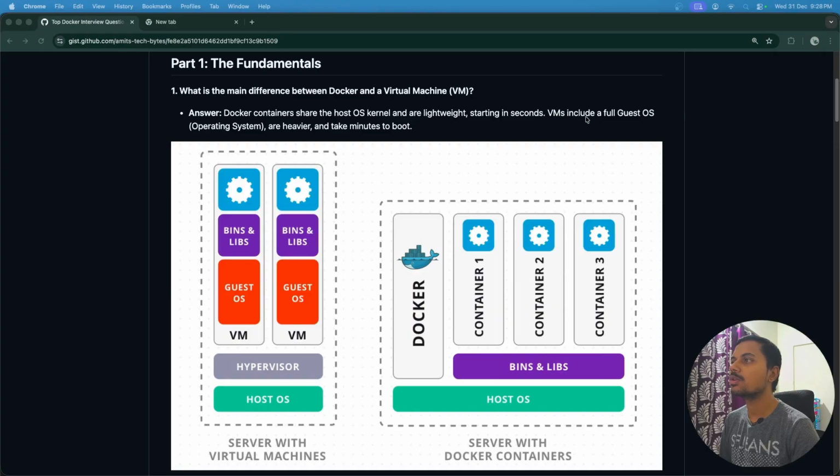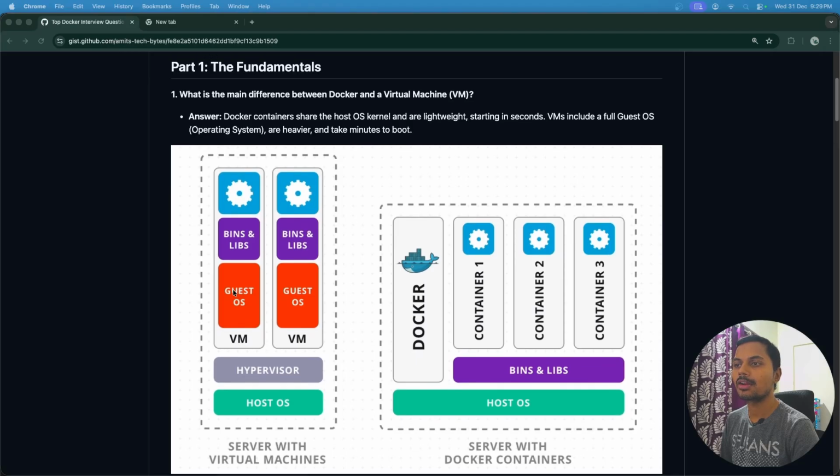But a virtual machine includes a full guest operating system and is heavier, taking minutes to boot. If you see this diagram, on top of the host operating system, whatever virtual machine is running has its own separate guest OS. Apart from that, we run our application with its dependencies, binaries and libraries. From this we can understand that Docker containers are lightweight and take fewer resources, whereas a virtual machine takes a lot of resources and disk space, so it is heavier.